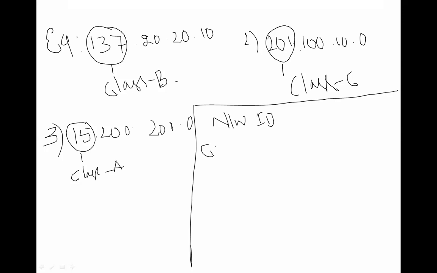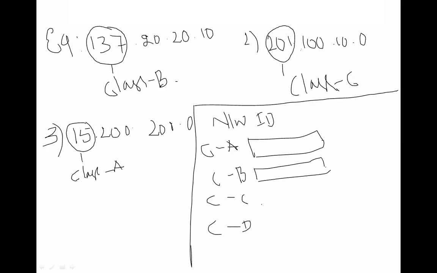You have to remember this for class A, class B, class C, and class D. How are you going to find out the network ID for all these classes? IPv4 has only 4 octets, so you have to make it 4 blocks.